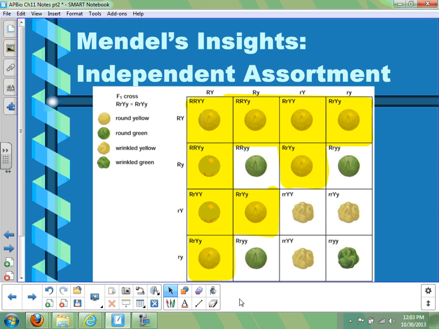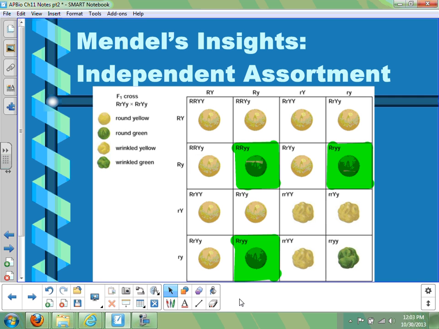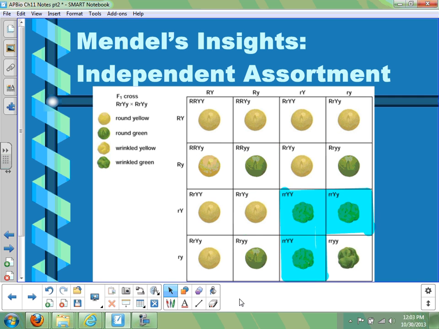But if we look at this, when we come up with all the combinations, I've highlighted in yellow the round yellow seeds that show up, and if we count them, we see there are 9 different combinations that can show up of round yellow seeds. There are 3 combinations of round green seeds. There are 3 combinations of wrinkled yellow seeds, and only 1 combination that will give you wrinkled green seeds. So in other words, that 9 to 3 to 3 to 1 ratio is describing the 4 different phenotype combinations that show up.